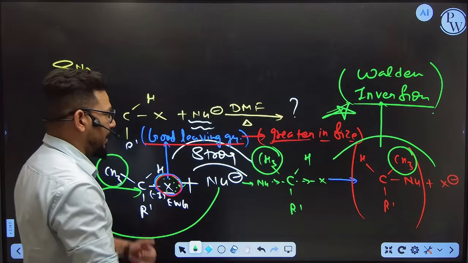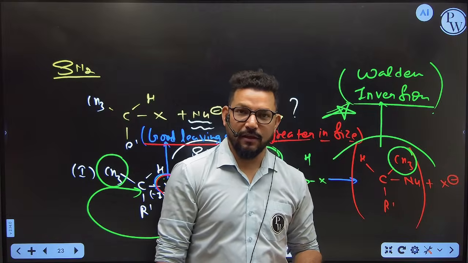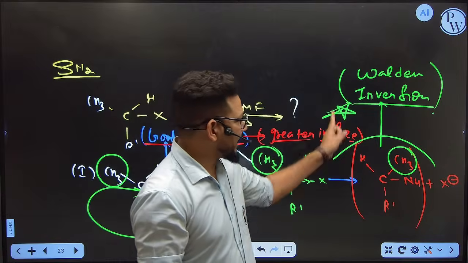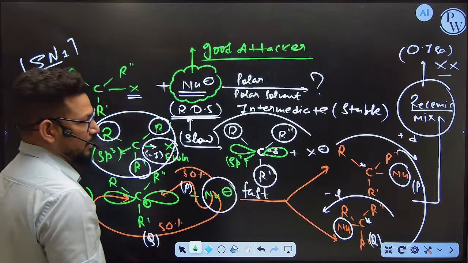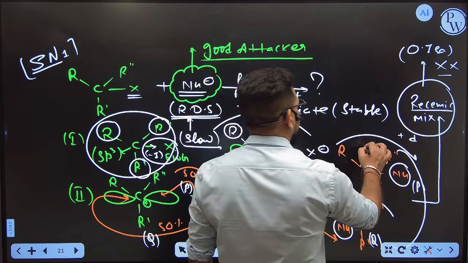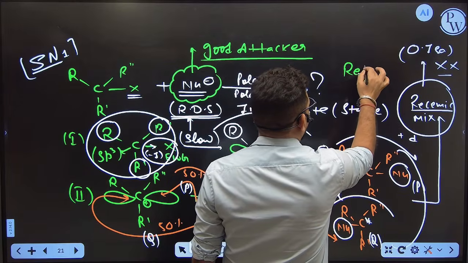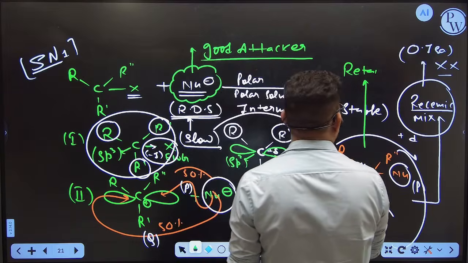Okay. So maybe they are going to ask you one question here. In SN2, which kind of product are we getting, inverted or non-inverted? We are getting the inverted product. But in SN1, there is no inversion. The compound is as it is. There is no inversion. That's why this kind of product is called retention. This process is called retention. Okay. Remember it.